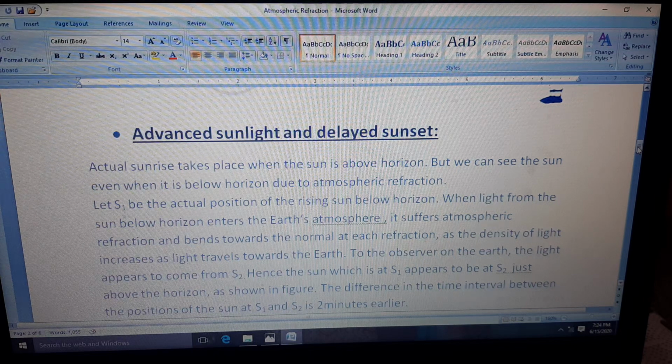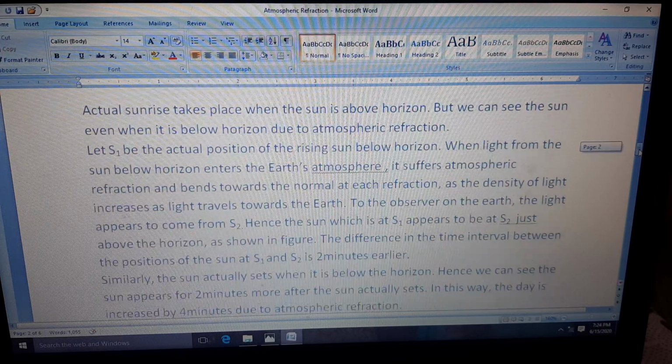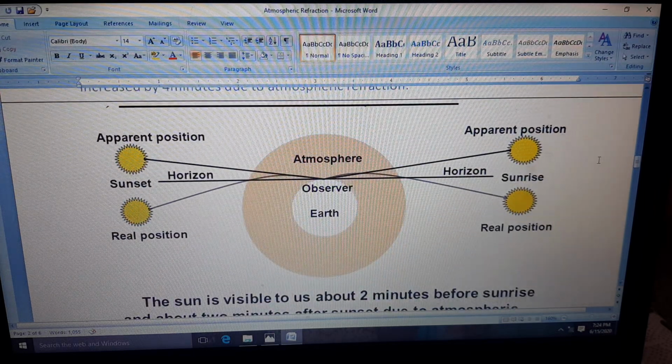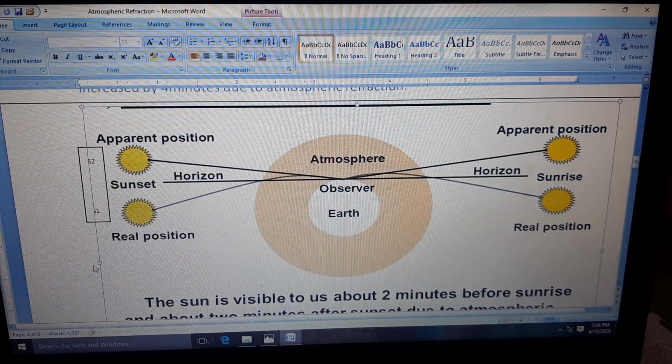Actually, I'll show you a diagram, and from that only I'm going to explain why this happens. It is also following the same phenomenon as the stars. Okay, now see, let us consider that the observer is standing here. So this is the S1 position, the real position. Okay, the observer is standing here.